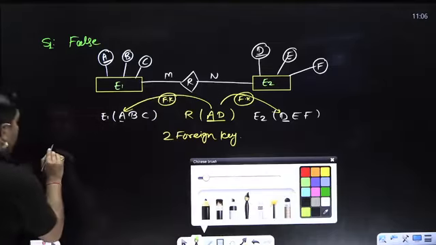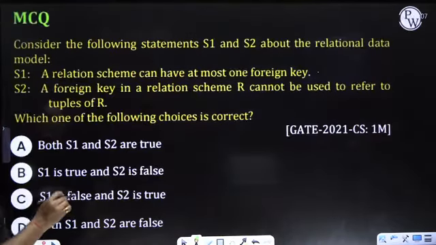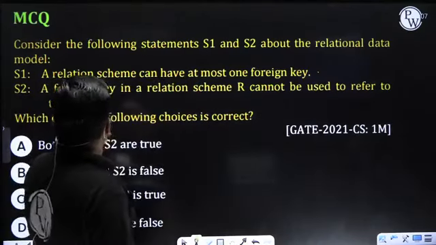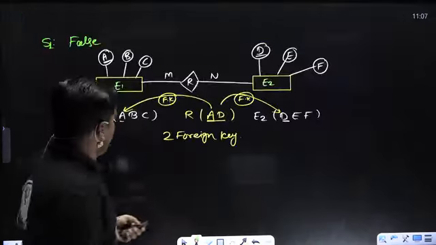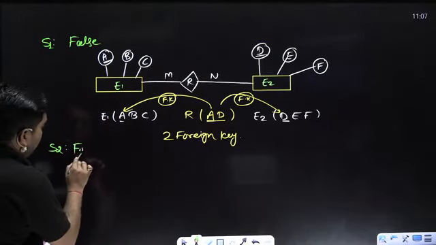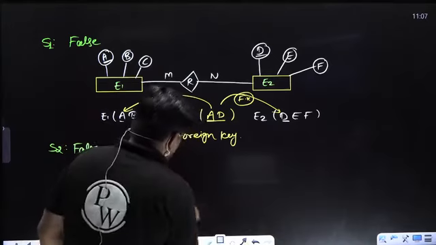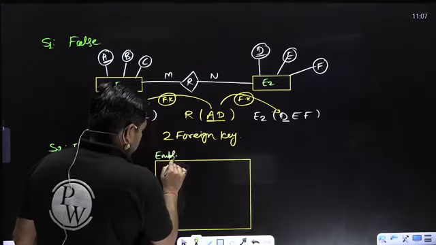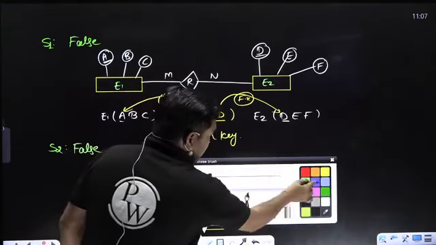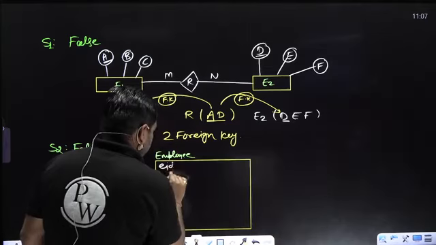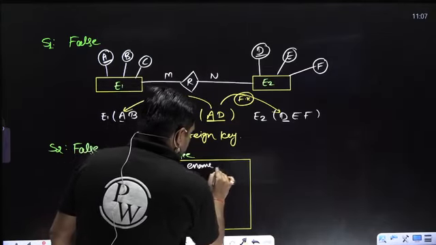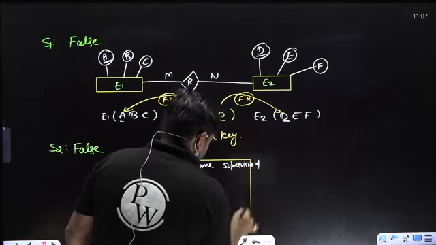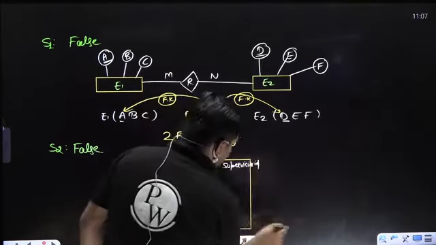Check statement 2. What is it saying? A foreign key in a relation schema R cannot be used to refer to the tuple of R. This is also false. Why is it false, my dear? Please try to understand. I am taking one employee table, in which I have employee ID, employee name and supervisor ID. You can say manager ID, my dear.